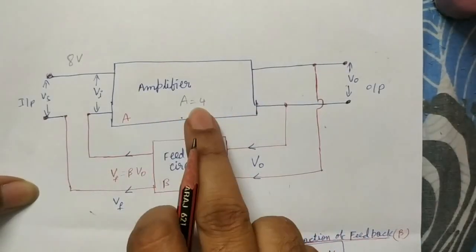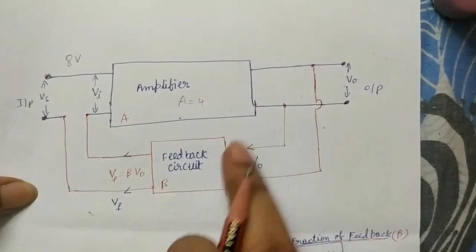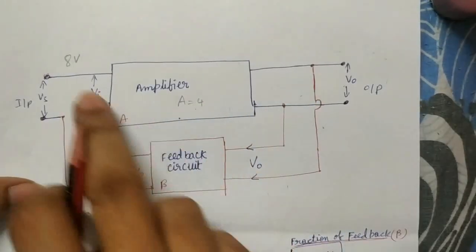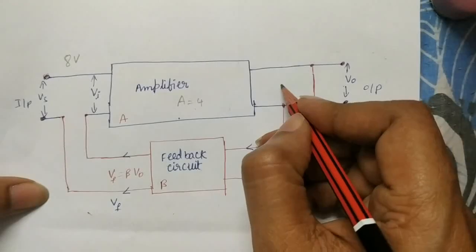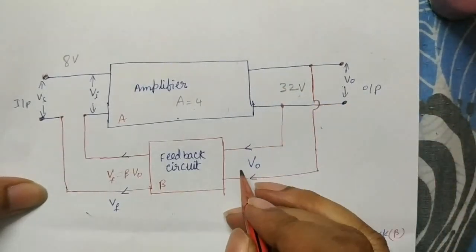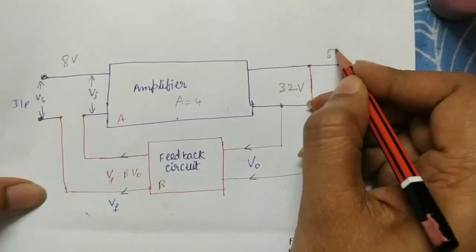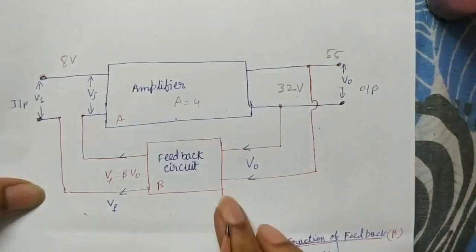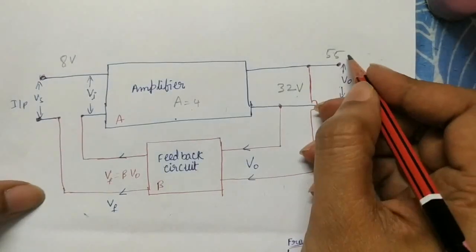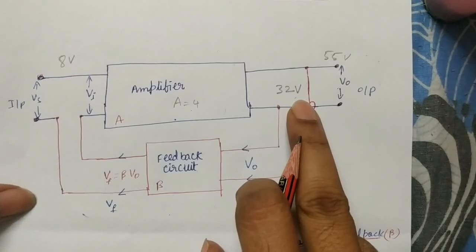The input becomes 4 times when it comes to the output. That means 8 into 4 becomes 32 volt. Think that our target potential is 55 volt. But what do we get here? 32 volt only. Then what happened?